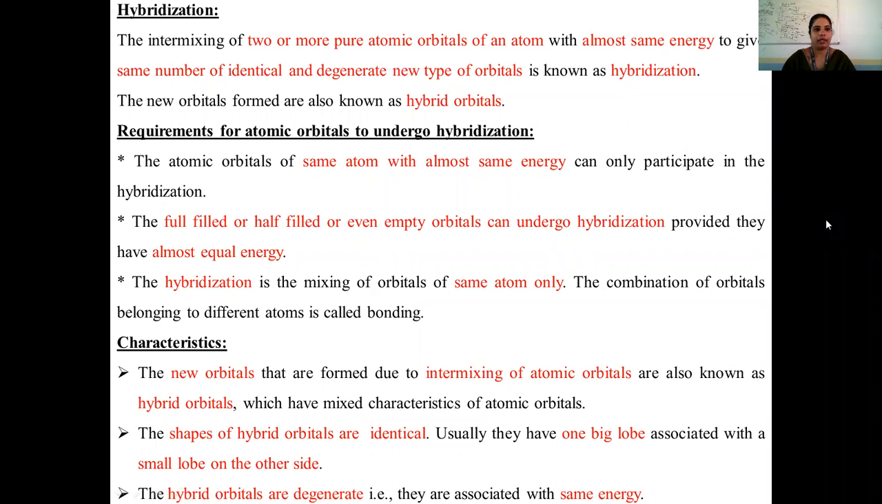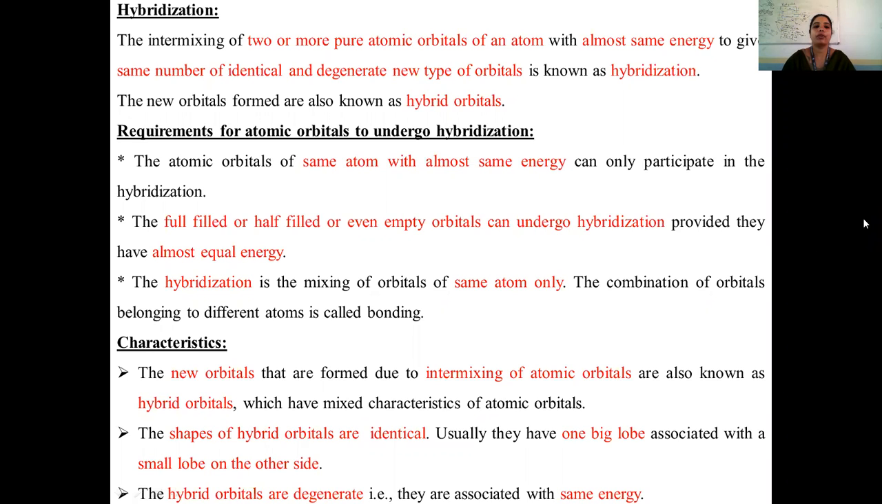Let's begin with hybridization. Hybridization is a process in which intermixing of two or more pure atomic orbitals of an atom with almost the same energy gives the same number of identical and degenerate new orbitals. The new orbitals formed are known as hybrid orbitals.